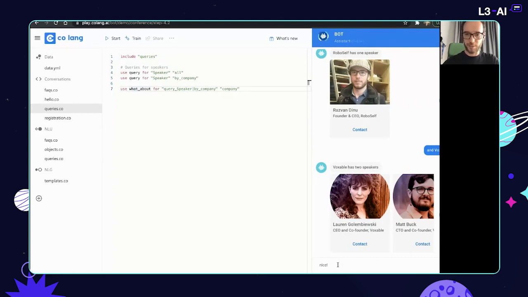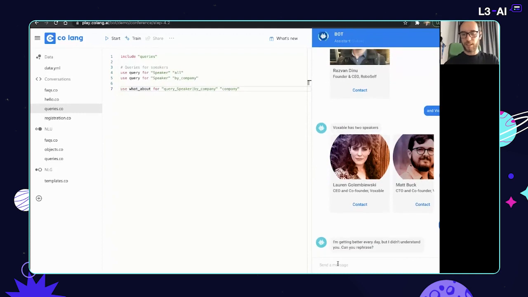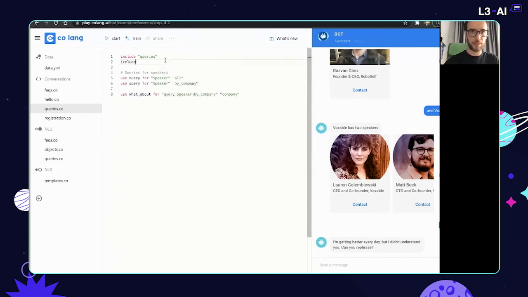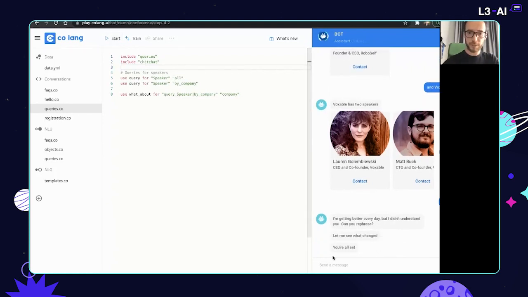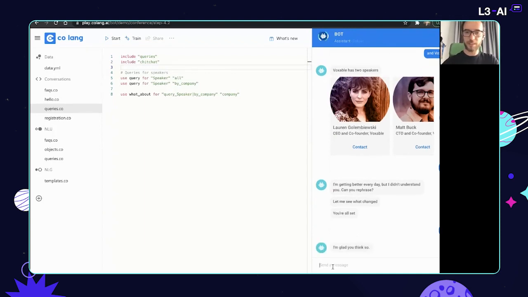So I would kind of say nice. So, okay, actually the bot did not understand this, and this is because I haven't yet included the chit-chat module. So I'm going to do that, well, like very quickly now. So I'm going to type here include chit-chat, which is another module that's already created. It can handle about 18 intents. I'm going to apply the changes. We're all set. So now if I say nice, it should be able to say, I'm glad you think so, which is cool. So we already have the chit-chat behavior.